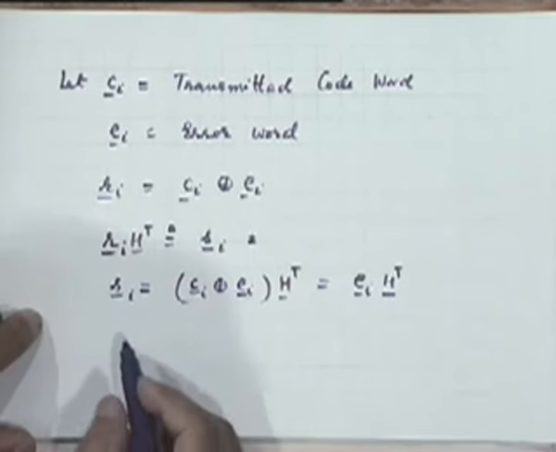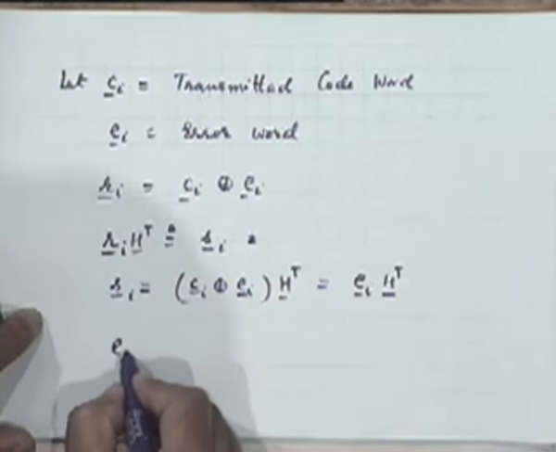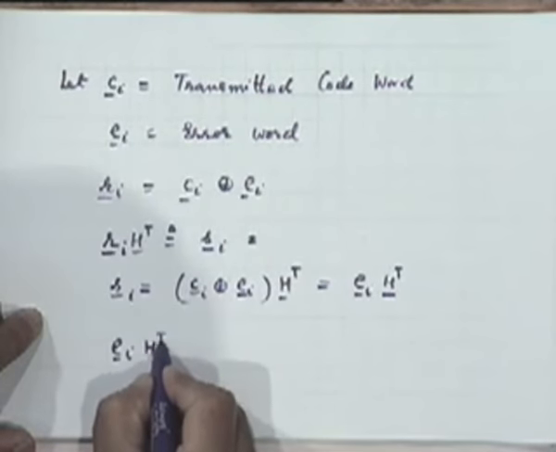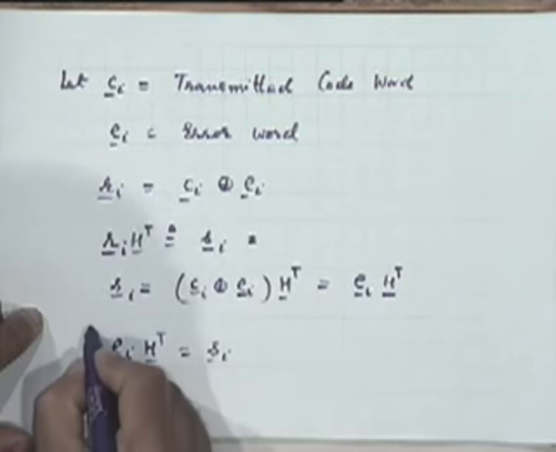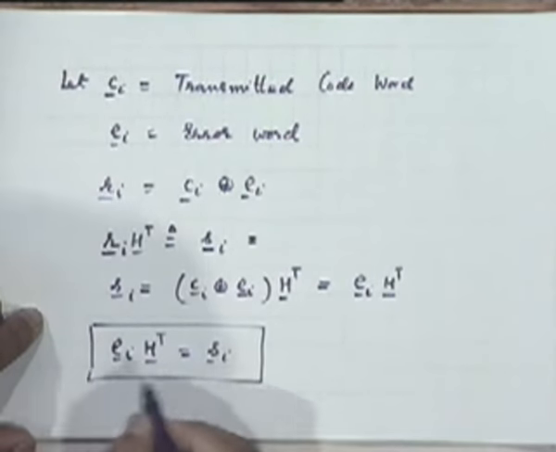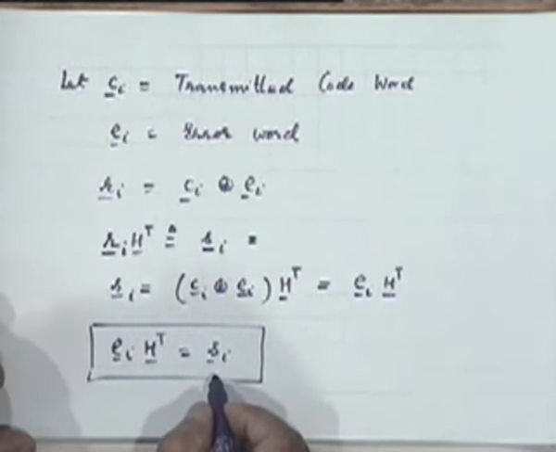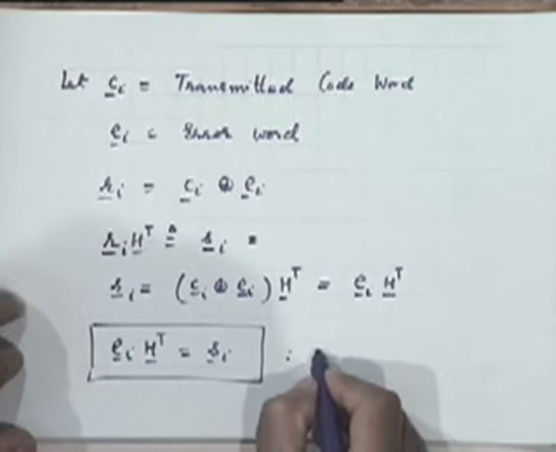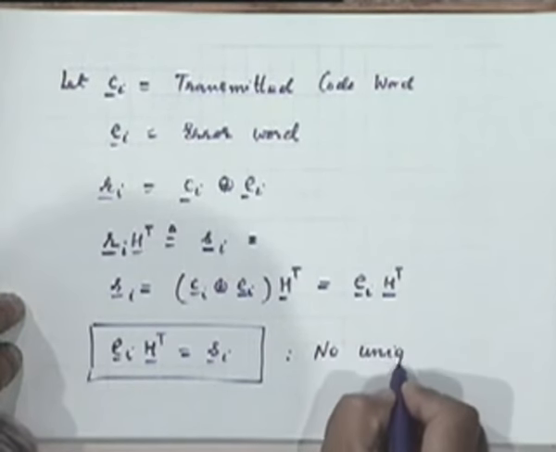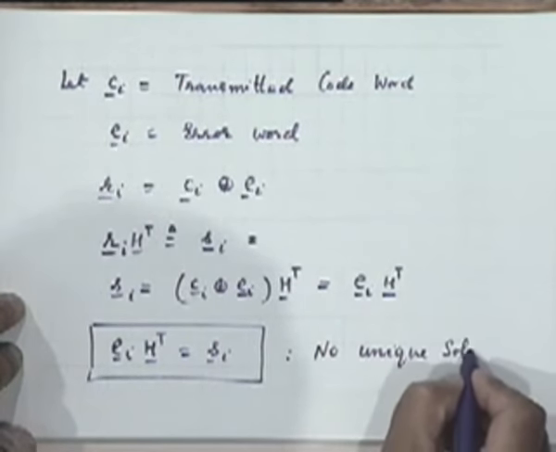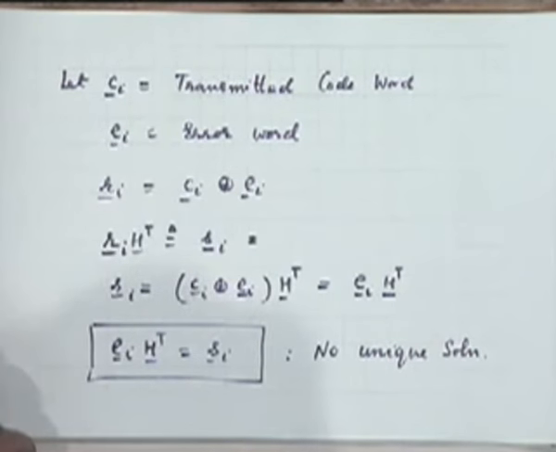The reason is this equation, E sub i H transpose. Can you give me the reason? What is the difficulty? This equation does not have a unique solution. Can you appreciate the reason why it is not a unique solution?